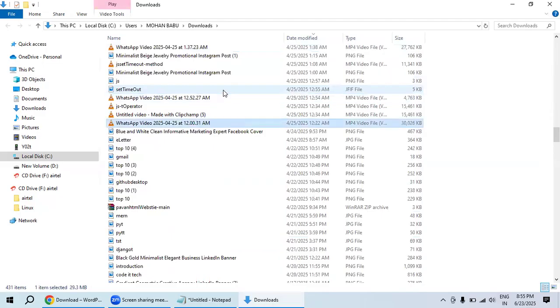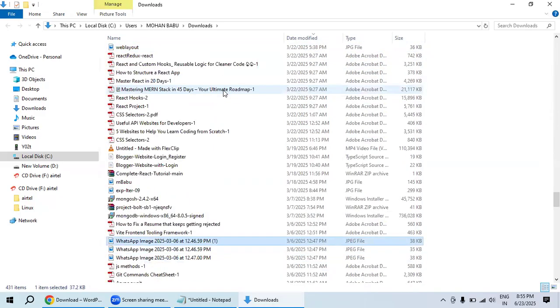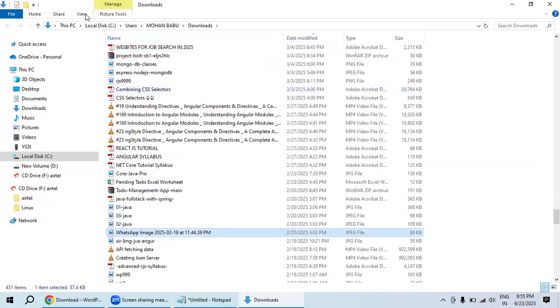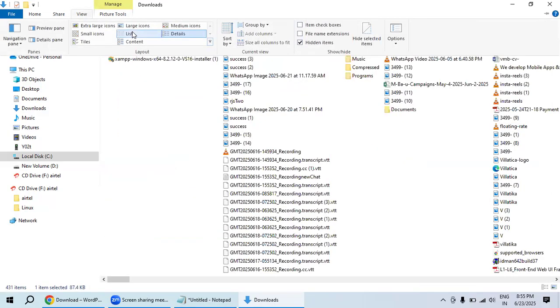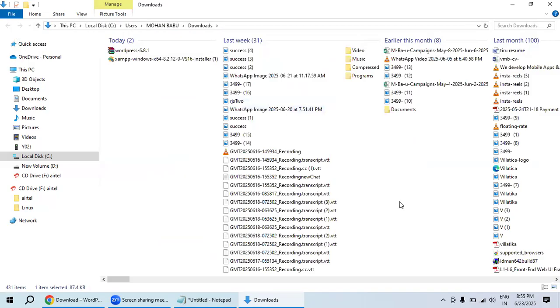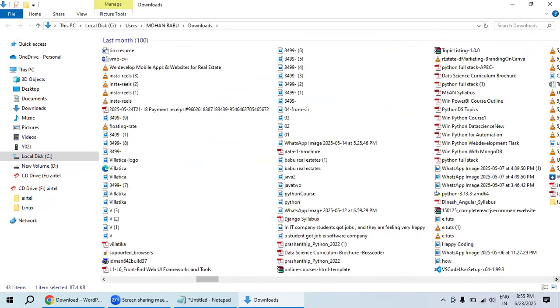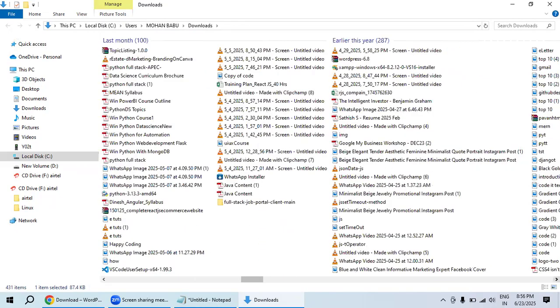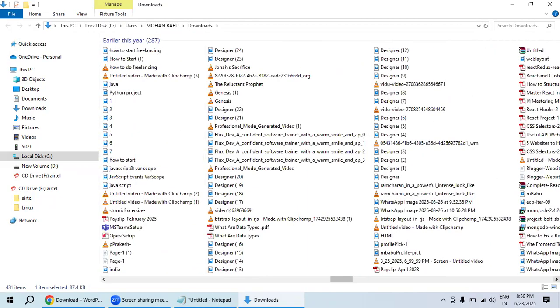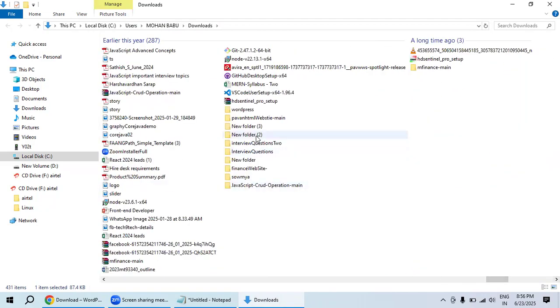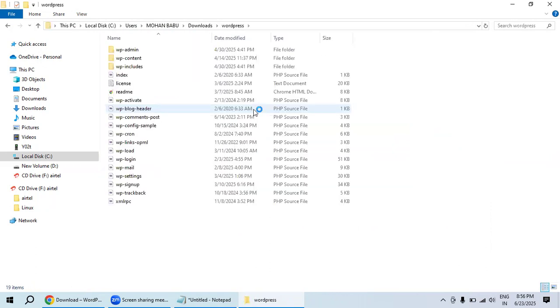So instead of scrolling, I will search for W. I will hit W. The file is located inside this one only. Go to the view menu and over here you could see, I think I downloaded a lot of files, that's why it is showing like this. So here you could see there is a word, where is the WordPress? Okay, here you could see this is the WordPress. WordPress also has a lot of files and folder structure.